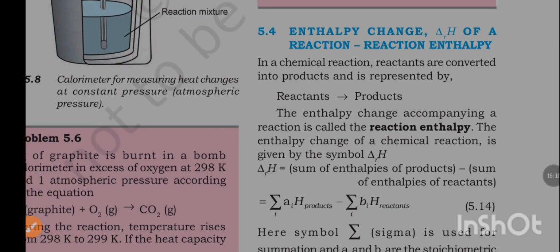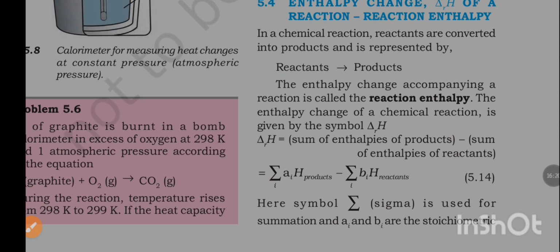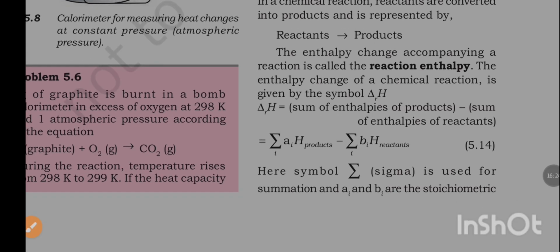Enthalpy change of a reaction, or reaction enthalpy. In a chemical reaction, reactants are converted into products and this is represented by reactants to products. The enthalpy change accompanying a reaction is called the reaction enthalpy.